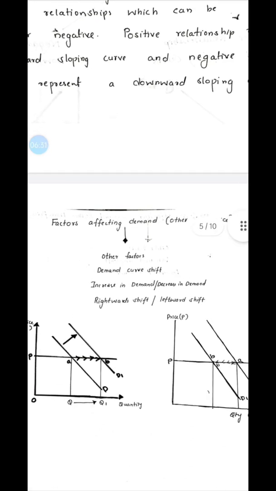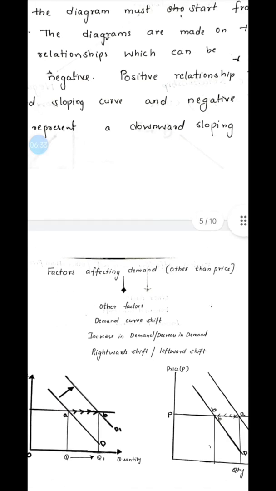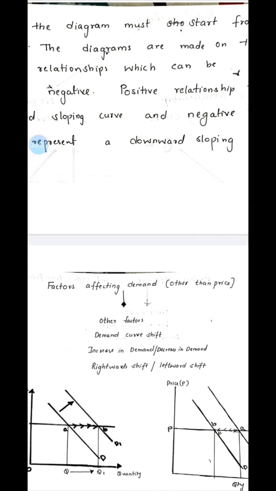Now we will come to know about the other factors that are affecting demand other than the price. When there is a change in the price of a particular product, there is a movement along the demand curve. But now we will learn about a shift in the demand curve, how it occurs. The price is the same, the price is constant, the price is not changing. The notebook price is 10 taka. But other factors are changing.